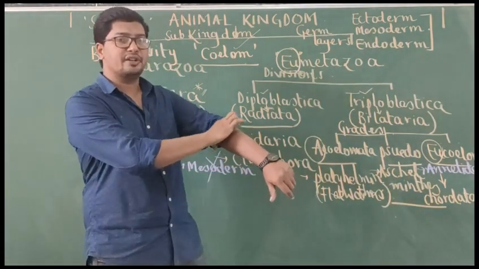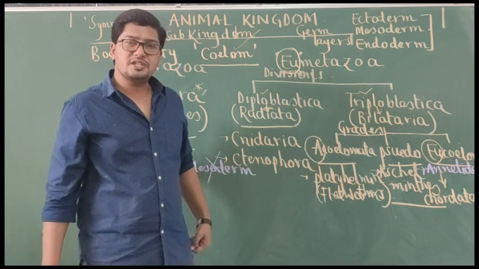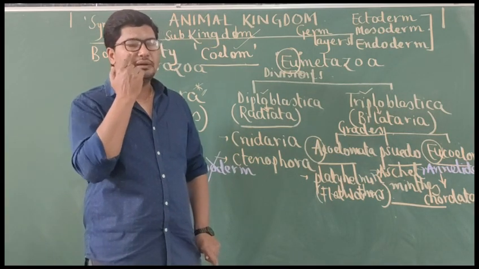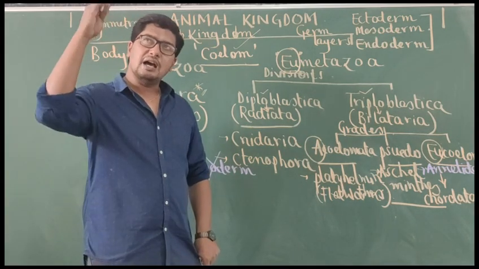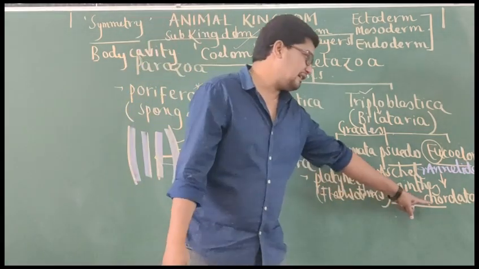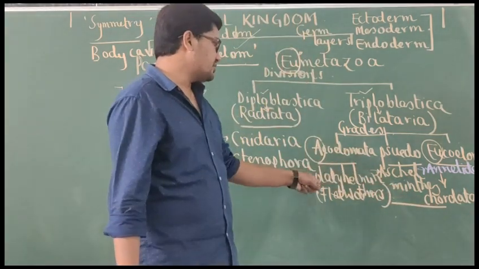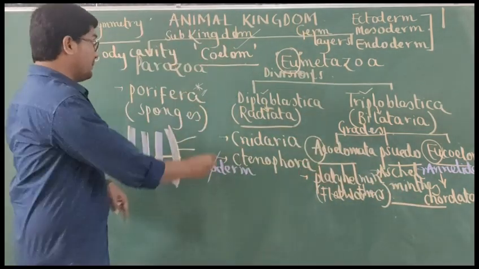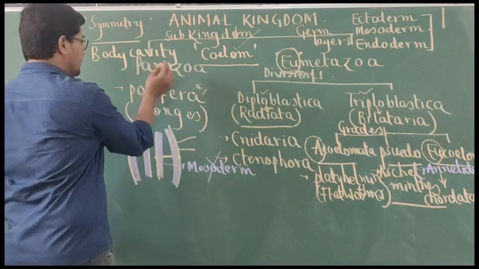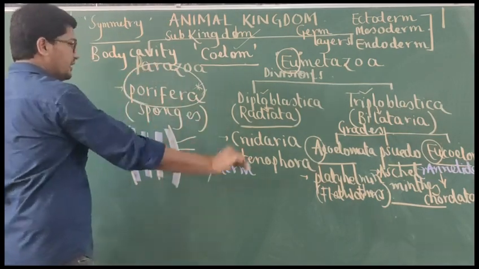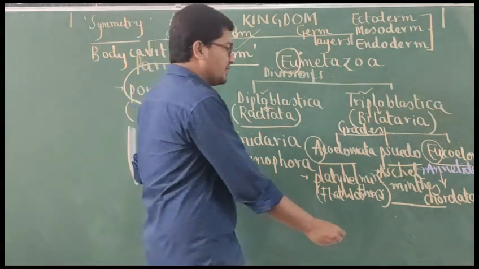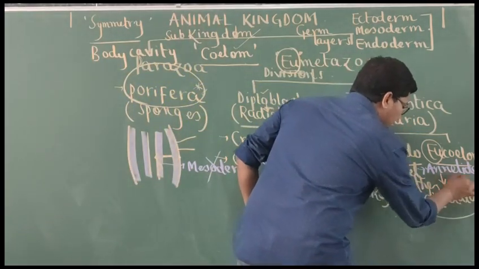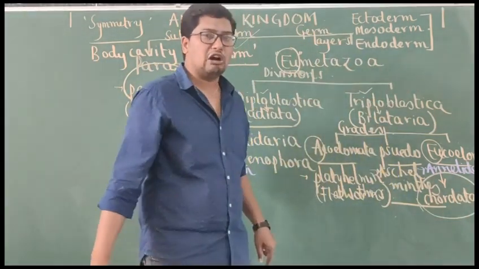So with this students should remember the first eucoelomate phylum in the animal kingdom is Annelida and the last eucoelomate phylum is Chordata. If you remember, the animal kingdom starts with which phylum? Porifera, and the animal kingdom ends with the highest phylum, that is Chordata.